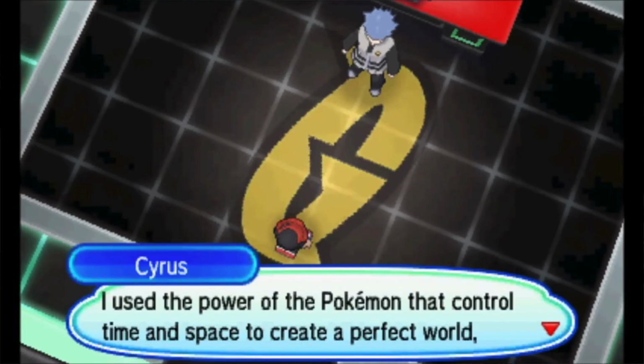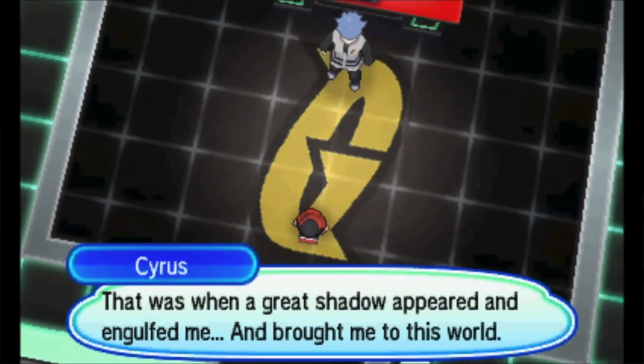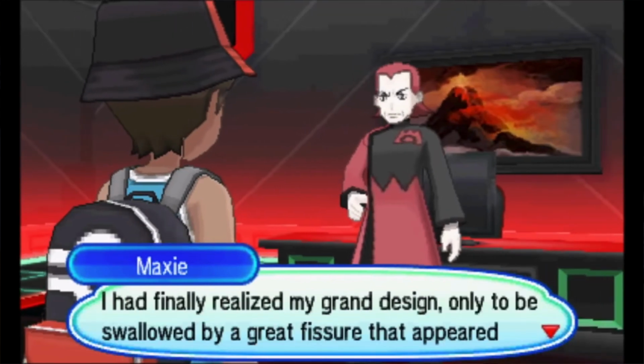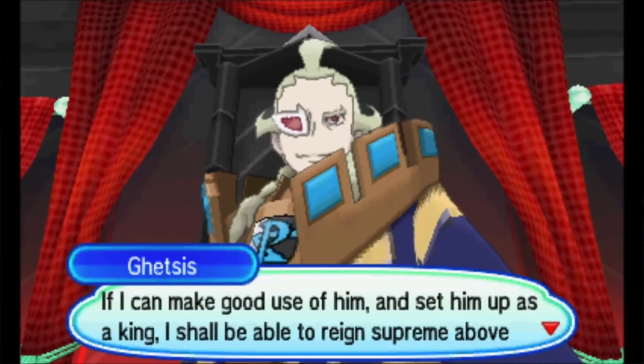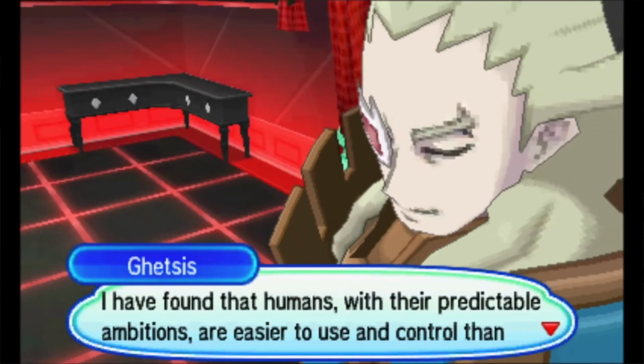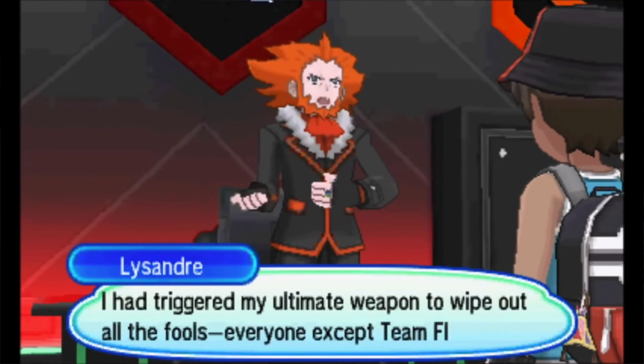It seems when the evil team leader wins, their worlds don't do so good. Like, Cyrus's world was pretty much definitely destroyed, and Maxie and Archie's world seem to be almost destroyed as well, and then the other worlds just aren't doing great for your regular average human being, or they might even be dead. Like, it's just very, very bad. So it definitely drives home the point of why we need to defeat the evil team whenever we play Pokemon games.